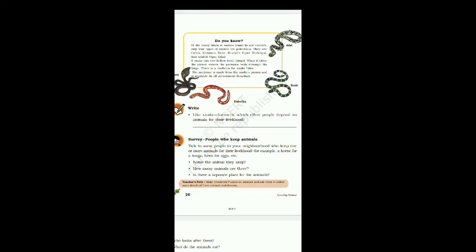If you find any people living near you who have one or more animals at their home for their livelihood, for example a horse or hens, name the animals they keep. They may have other animals for their livelihood. If they have, please name the animals. Then how many animals are there? Is there a separate place for the animals?